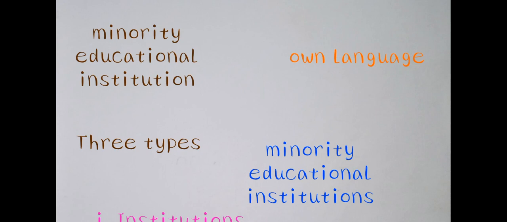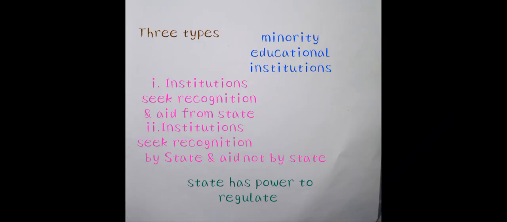According to Article 30, minority educational institutions are of three types. The first one is the institutions which got recognition and are receiving aid or funds from the state. This is the first type of educational institution: those which got recognition and are receiving aid, meaning funds, from the state.